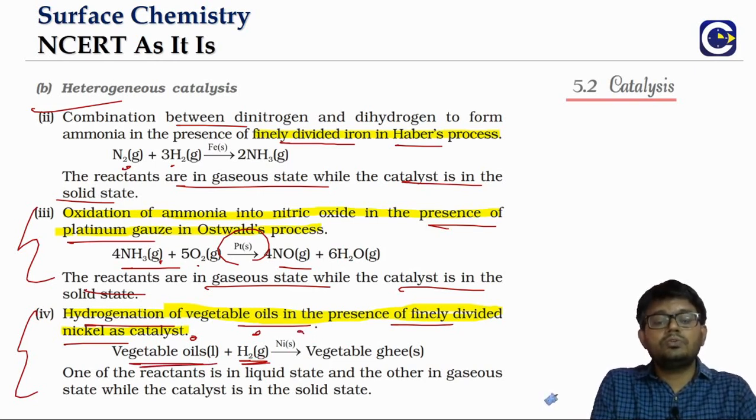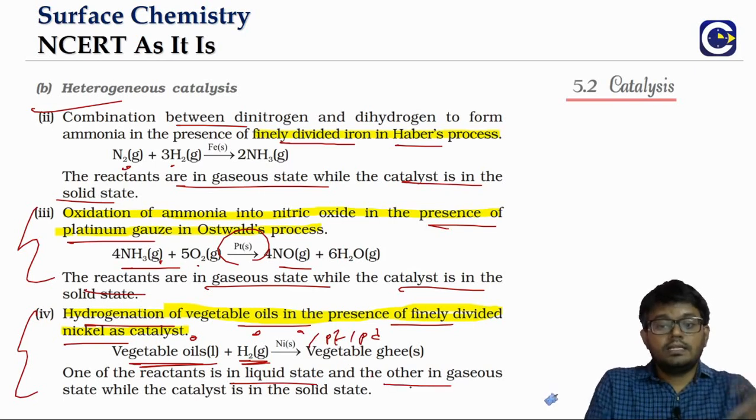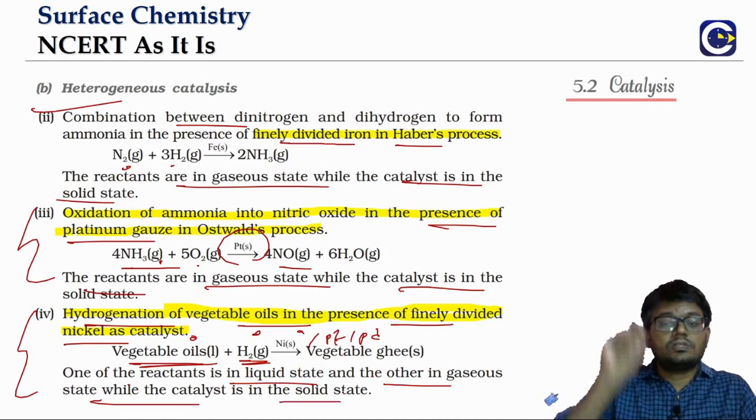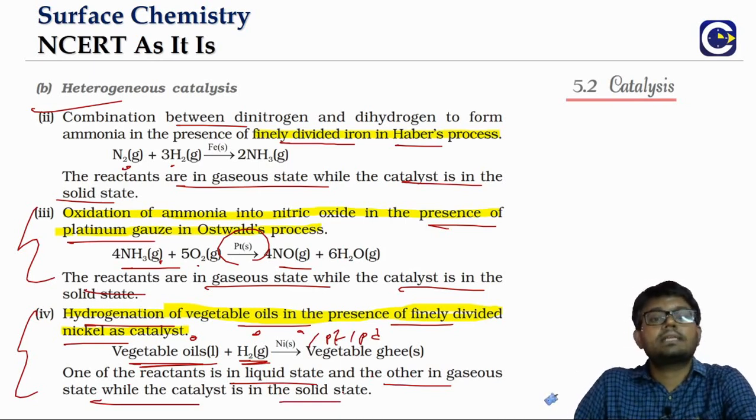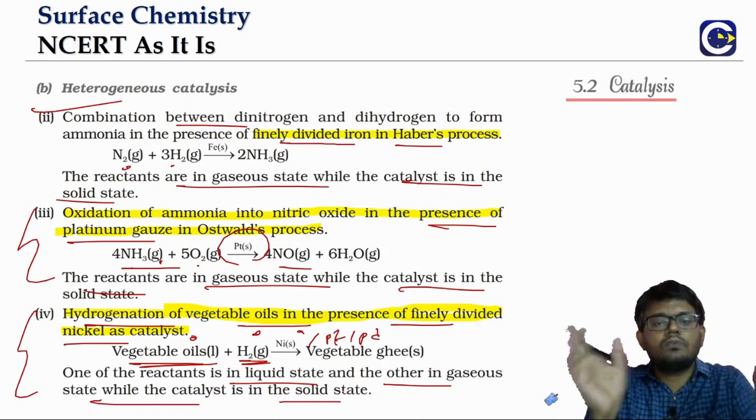So we will usually use a nickel or a platinum or a palladium as a catalyst. So you see here, one reactant is liquid, which is the oil. The other reactant is gas, which is the hydrogen gas. And what about the catalyst? The catalyst is in the solid state. So this is also one classic example for what? Heterogeneous catalysis.